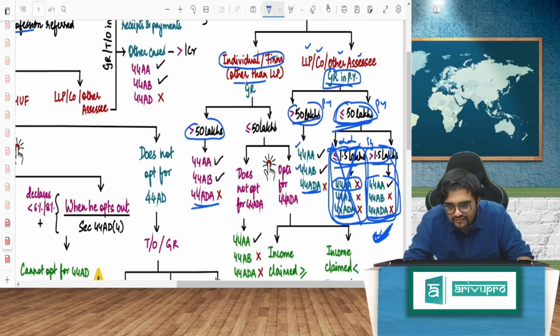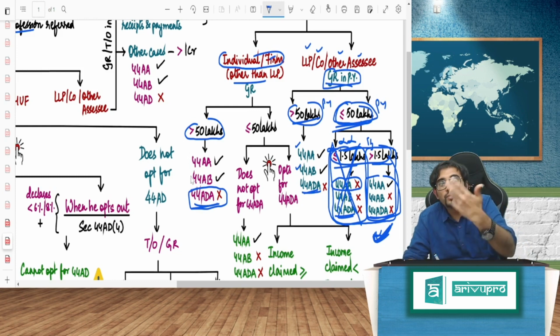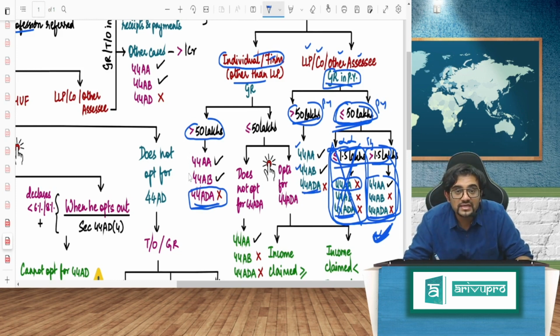So here, if the gross receipts are more than 50 lakh, ADA will never come. But my dear friends, which means you can never opt for presumptive taxation, that doesn't mean that you should not maintain accounts. That doesn't mean that you should not go for 44AB. So that will definitely come. Right?